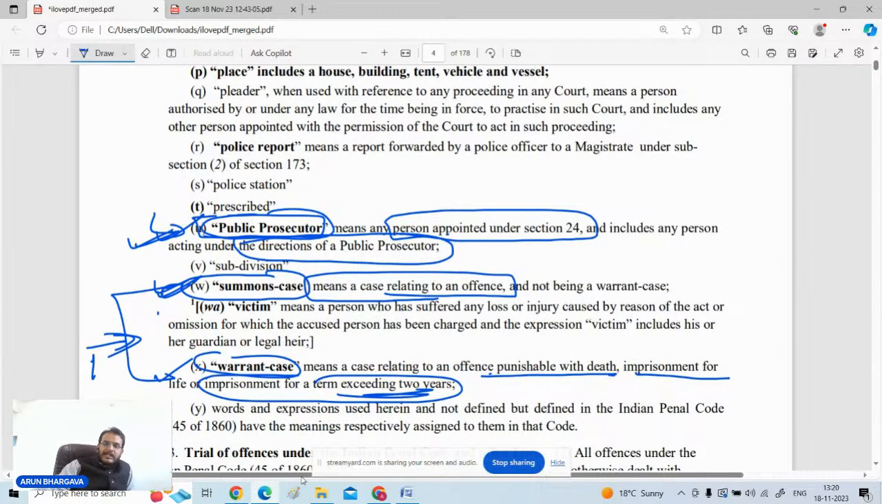The basic difference lies on the point that offenses for which the punishment is more than 2 years, or life imprisonment, or death, etc., that offense will be called a warrant case. And the other category of offenses, that is less than 2 years, will fall under the summons case. So these are the definitions which I had highlighted for you. You just mark them in your concerned Bare Act. From these definitions, definitely the questions usually come in the exams.